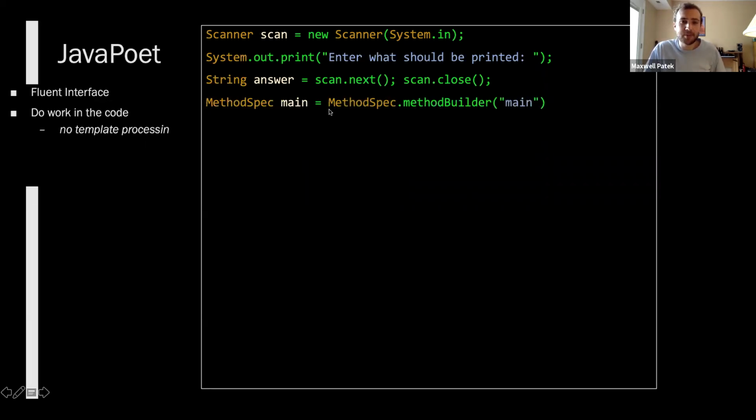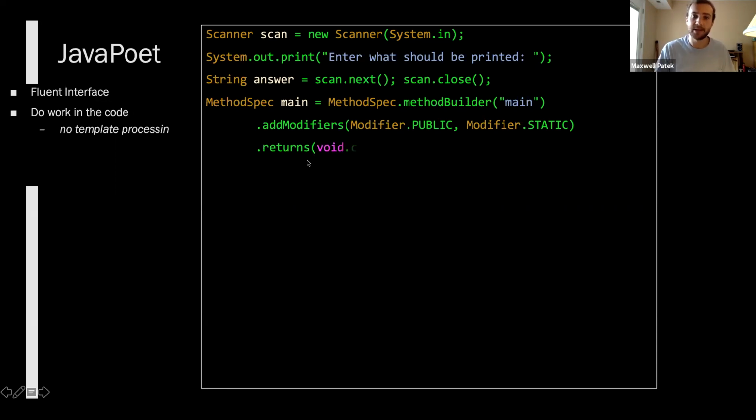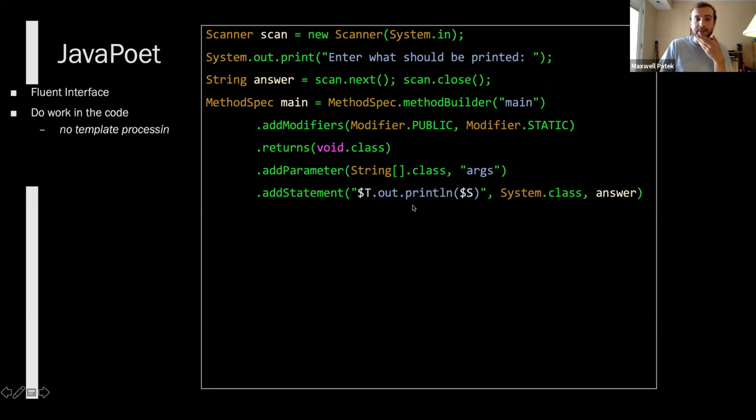And here with javapoet, the way that we do it is we don't use a template, we don't use format or join, we use method builder. And we call the method main. We can add modifiers, public, static, we can say what it returns, we can add parameters, add a statement. Here is the one place where we will see format: within javapoet, within this object-oriented interface for generating code, you can still use string formatting if you want.